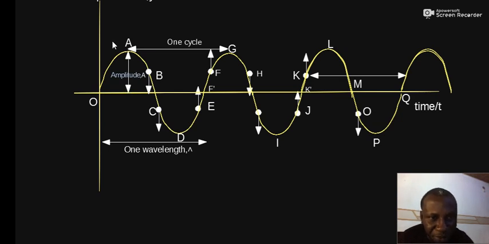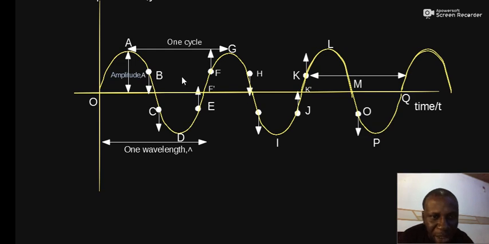In the wavefront, you notice that point B and point F, and even point H and K, are all at equal distances from the rest position. But point B has the particle of the wave traveling downwards. Point F has the particle of the wave traveling upward, and point H also has the particle of the wave traveling downward.